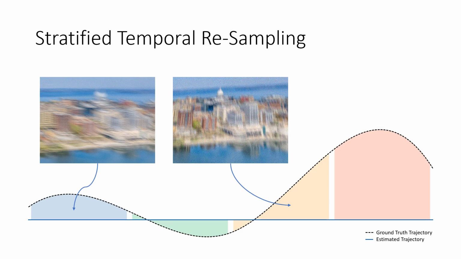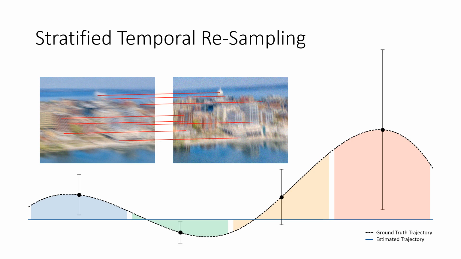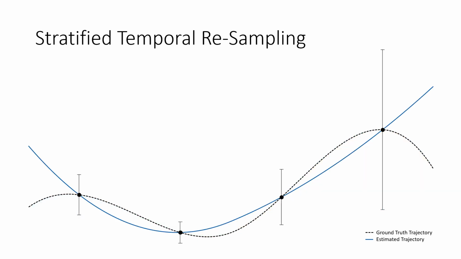We started off by selecting contiguous groups of binary frames and naively aggregating them together to create the blurry images you see here. We then used an off-the-shelf registration method to localize these frames and give us a rough estimate of a motion trajectory. Due to the blur, the estimate might be very noisy, as shown here by the black lines. Nevertheless, we can use these noisy estimates to update our trajectory.